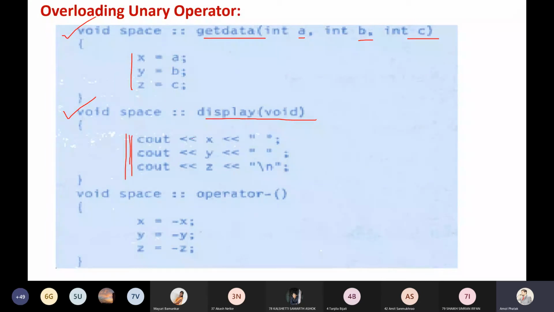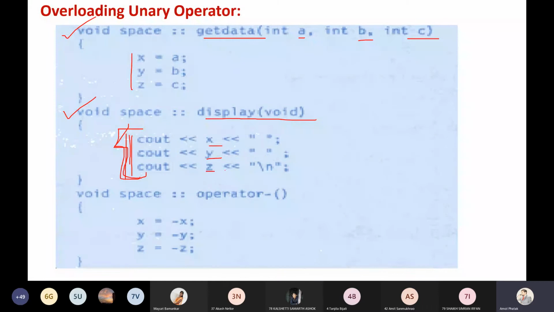Suppose you consider that you are doing the program in computer graphics. Whatever data is entered here, you can use the setpixel function, or whatever you want, to display. You may clear the screen and display that pixel on the screen, or you may consider x, y, z as the three points and draw a triangle. Whatever you want to do here is the display, but here we are just displaying the values of x, y, z in this function.